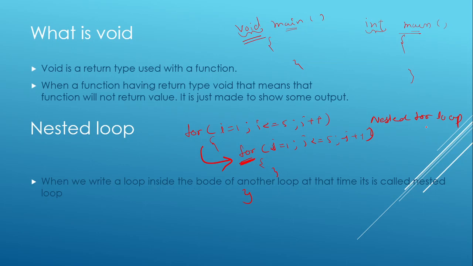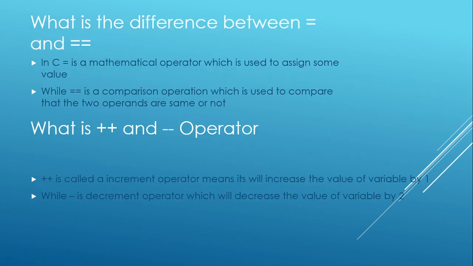Got it? Fine. Now come to the next question. This question is very simple but an important one: what is the difference between the equal to sign and the double equal to sign? This equal sign is a mathematical operator.